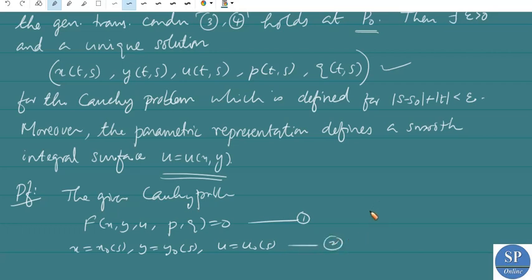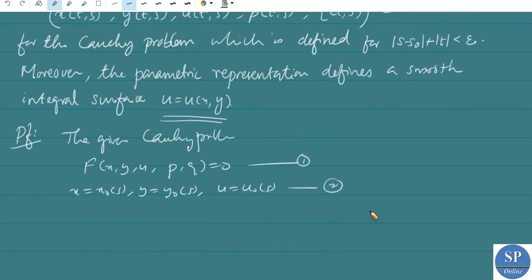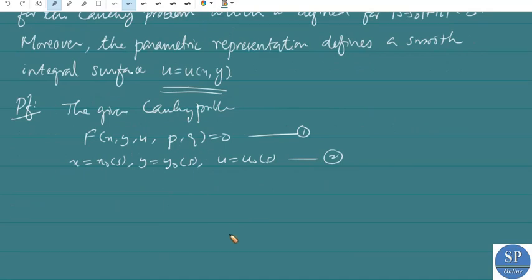Okay. In the previous lectures, we found the characteristic equations corresponding to the nonlinear PDE. The characteristic equations corresponding to it are given by what?